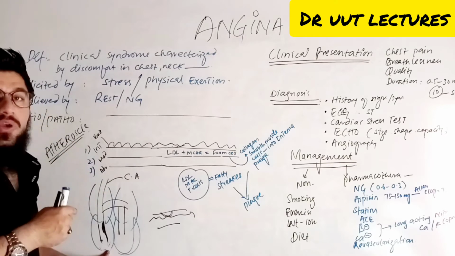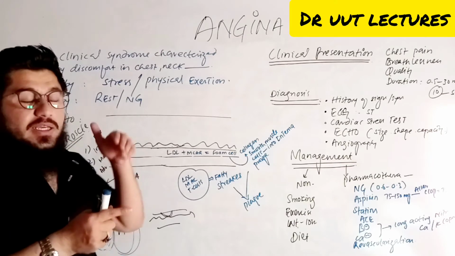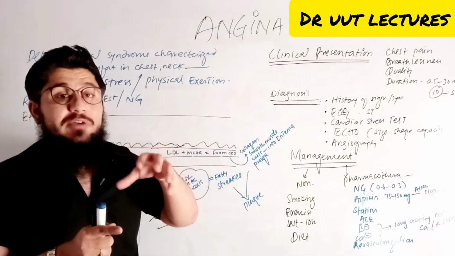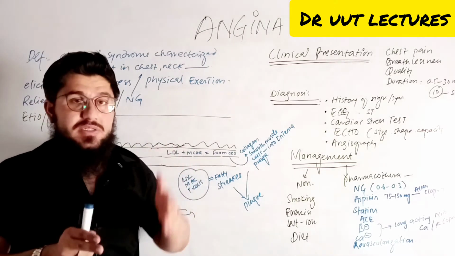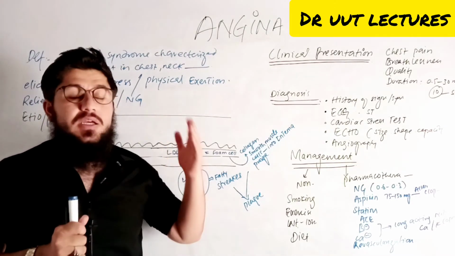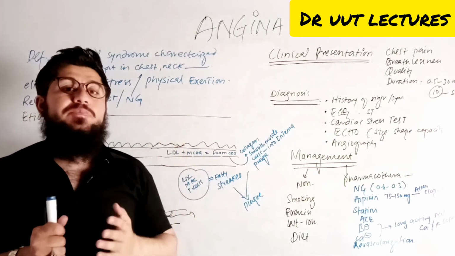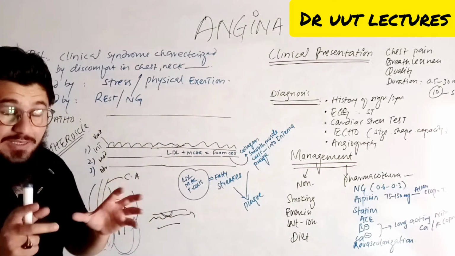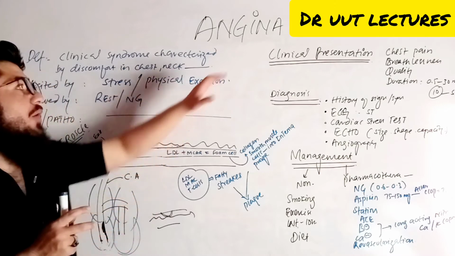So here, if we are talking about the heart, decrease in supply of blood actually means decrease in supply of oxygen. So you can use both terms. Decrease in supply of blood is equal to decrease in supply of oxygen. So if the heart is not receiving oxygen, the heart will then pain, in simple words, okay? Now this pain is known as angina.